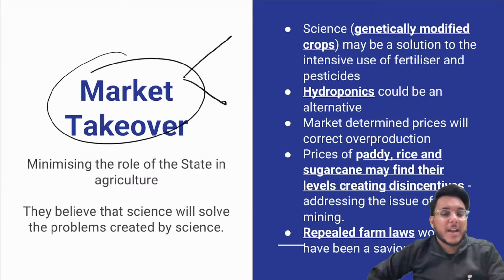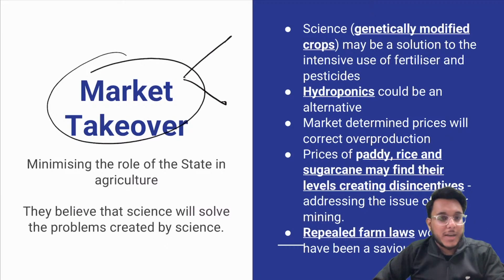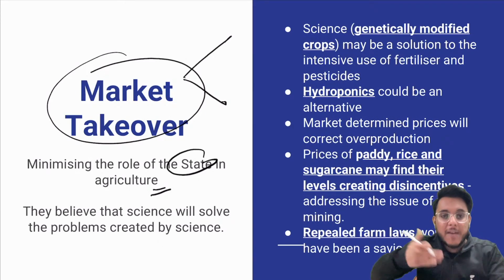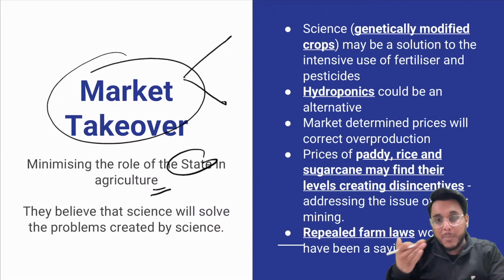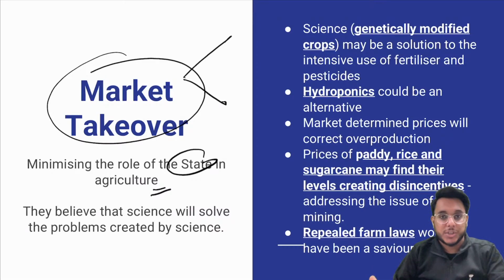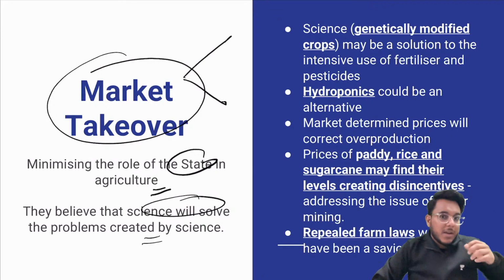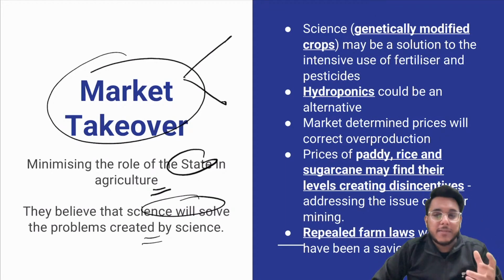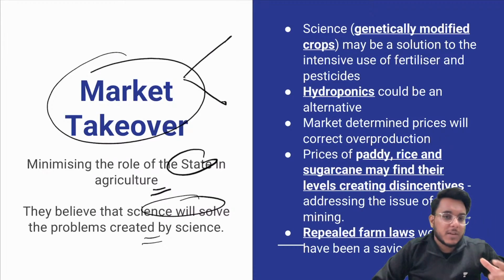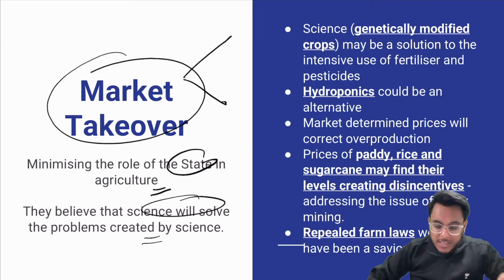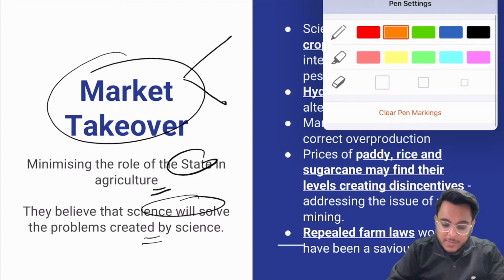Market takeover, that is, the private sector should play more and more role in agriculture. They say that the state's role needs to be minimized. According to them, the private sector will bring the scientific solution, and science will solve the problems created by science. We developed high yielding variety seeds, monocropping patterns were brought, and because of that, many challenges arose. Science can solve them.